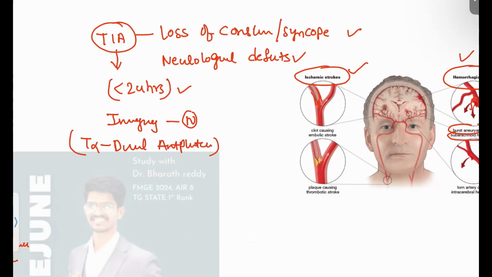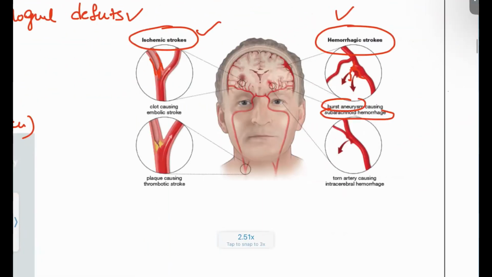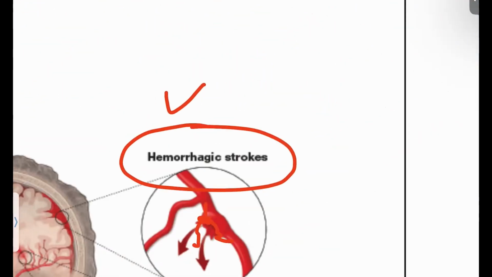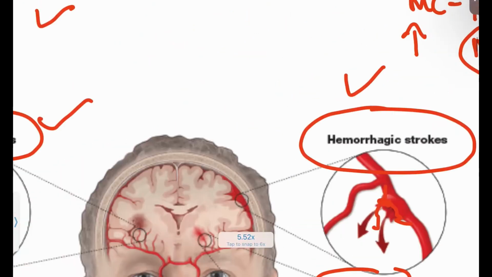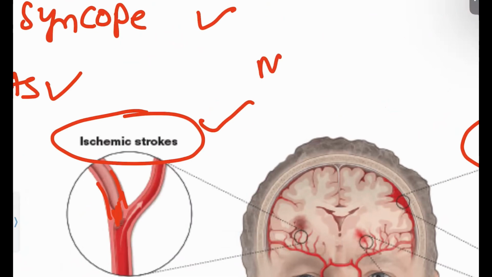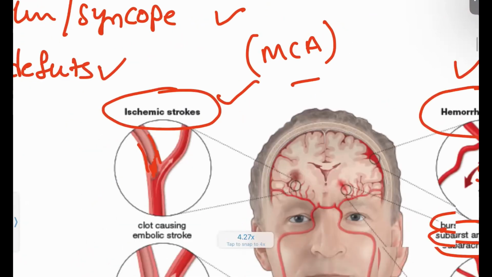But this is a signal: there is a high chance of a stroke in the next 1 week or the next 1 month. So that's why we have to treat these patients with dual antiplatelets. And when I say hemorrhagic stroke, the most common location is the putamen. Okay, most common location is the putamen, and the most common artery involved is in the MCA territory. And even in ischemia, the most common is the MCA territory. The middle cerebral artery is involved in these patients.